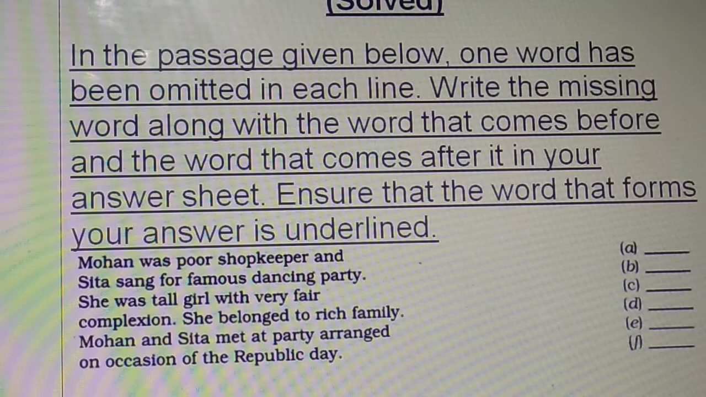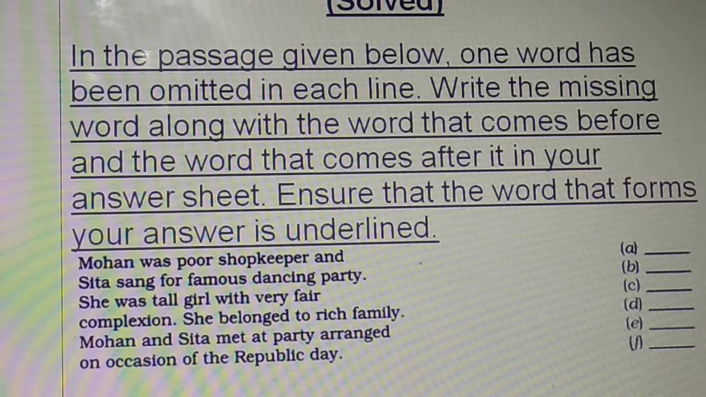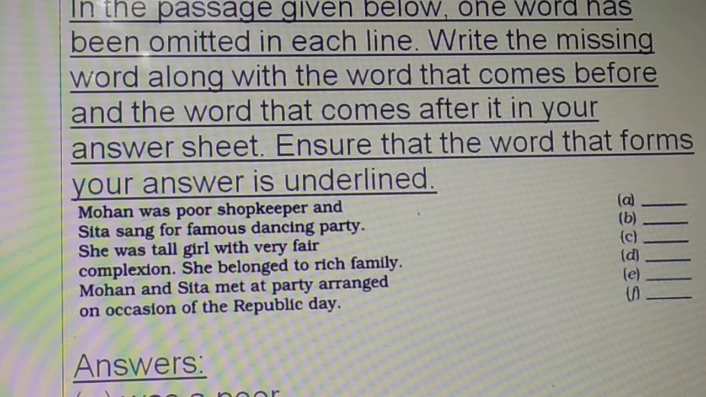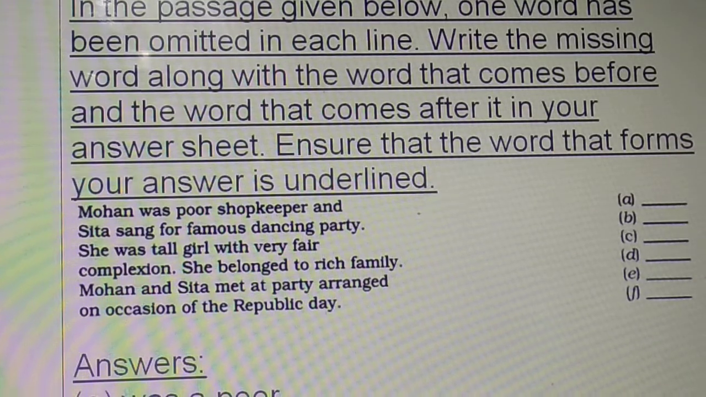Okay. Every line, one word is omitted. You have to find out which word. So you have to write the answer, the omitted word, and the word which comes before and the word that comes after it. Okay. See, Mohan was poor shopkeeper. What should the answer be? Was a poor. A is missing there. You understood? So how do you write the answer? A is the answer. What word comes before it? Was. Which word comes after it? Poor. So was a poor. Like that you have to write. Now I hope you have understood how to do it.